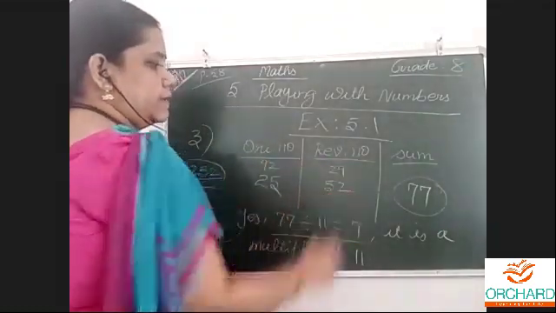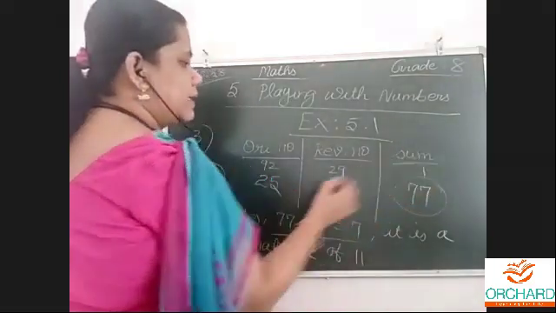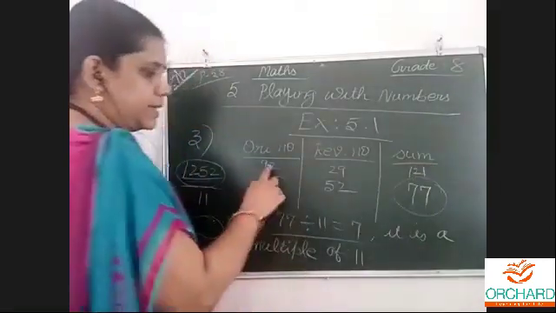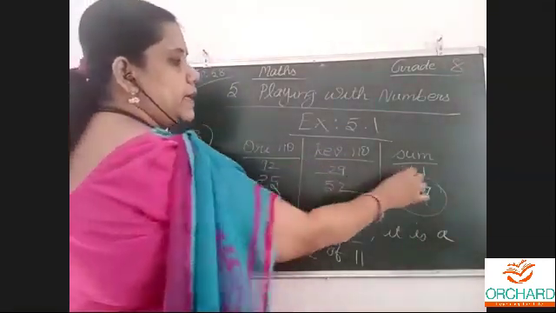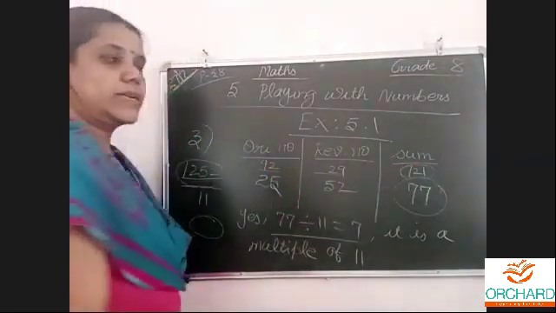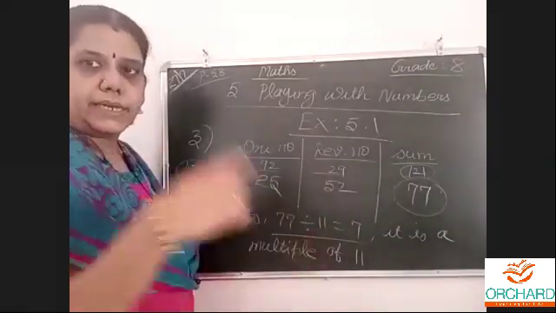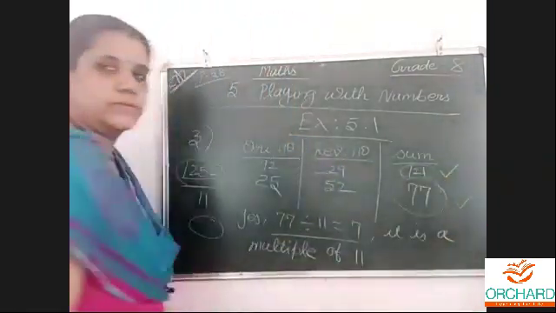Reverse is 29. Now add: 9 plus 2, 11. 1 carried over 1. 9 plus 1 is 10, plus 2 is 12. 121 I am getting. I reversed 92, got 29, added, and got 121. Yes, it is coming in the 11 table. 11 11s are 121. Yes, it is a multiple of 11.